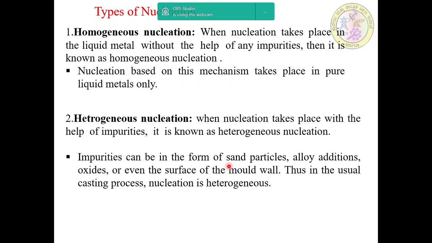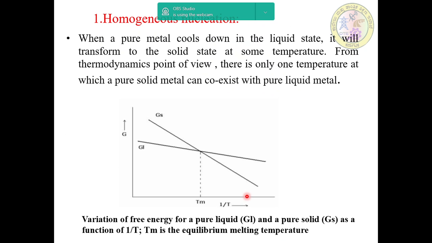Impurities can be in the form of sand particles, alloy additions, oxides, or even the surface of the mold wall. Thus, in the usual casting process, nucleation is heterogeneous. First, we'll take homogeneous nucleation.